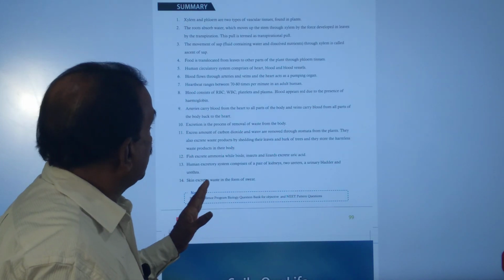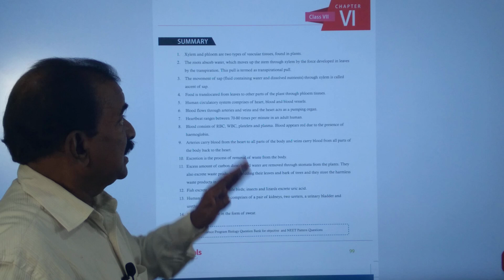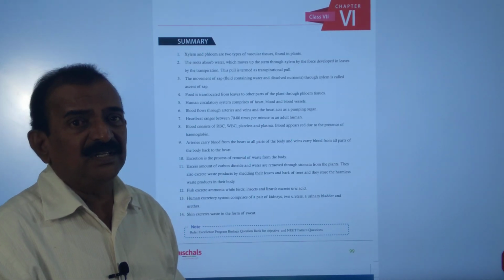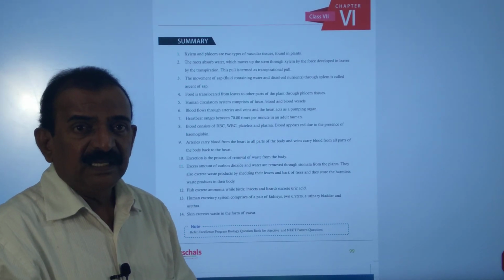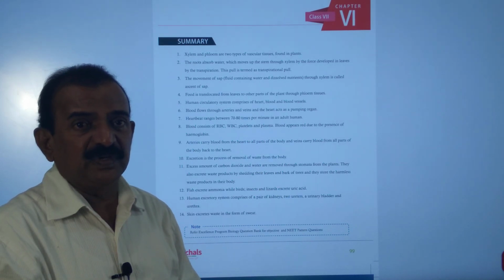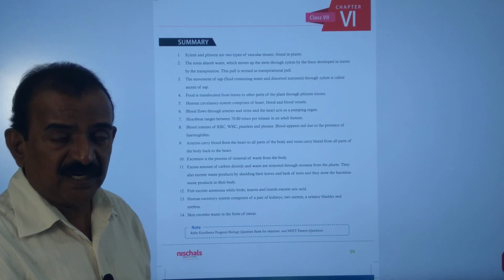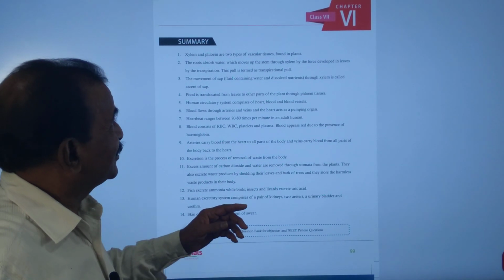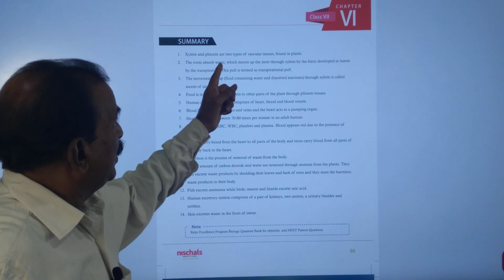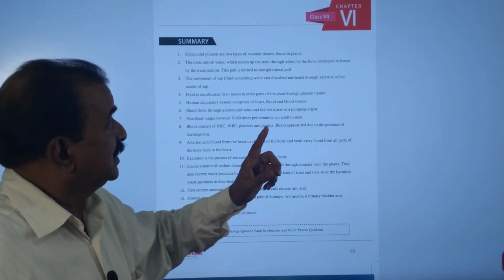Here 14 points are there. First, xylem and phloem vessels are present in plants and form vascular bundles. Xylem vessels are useful for transportation of water and minerals, and phloem vessels are useful for transportation of food, which is called translocation. Xylem and phloem are two types of vascular tissues found in plants.